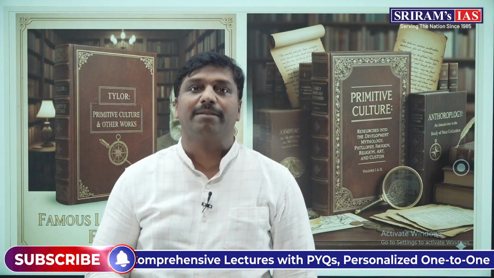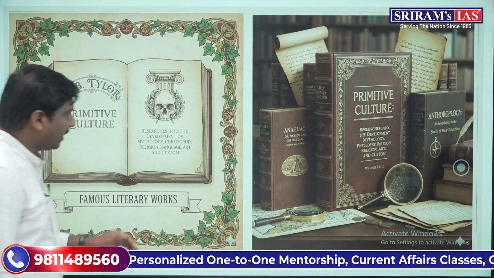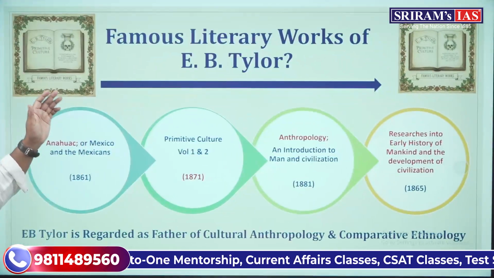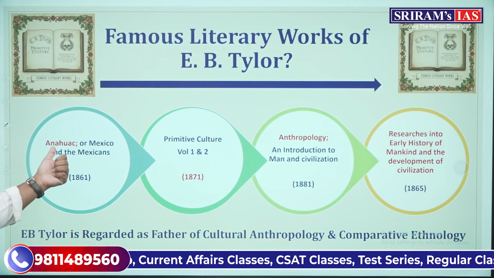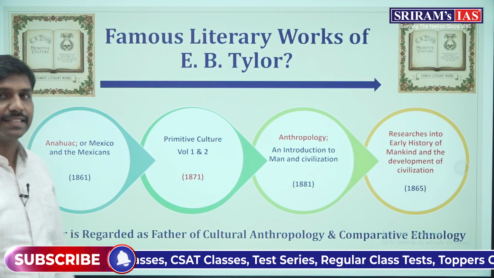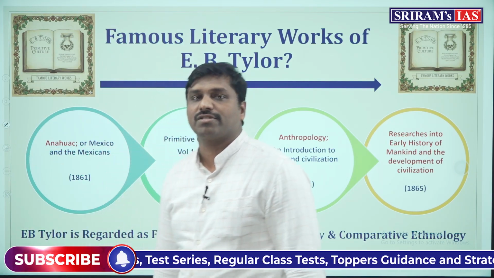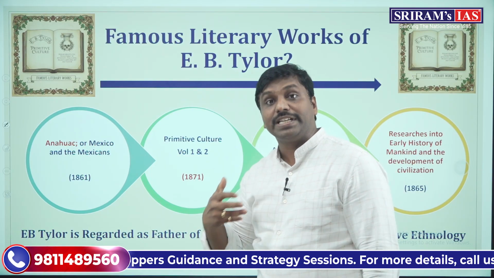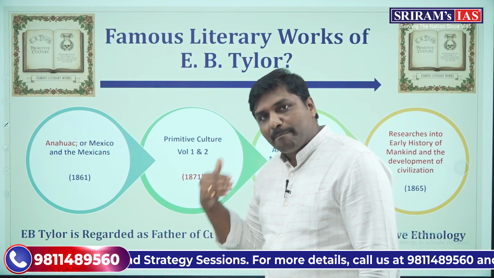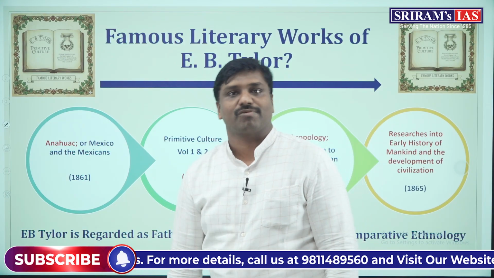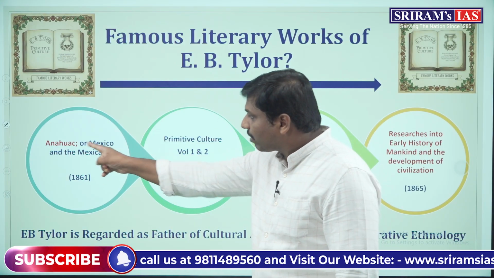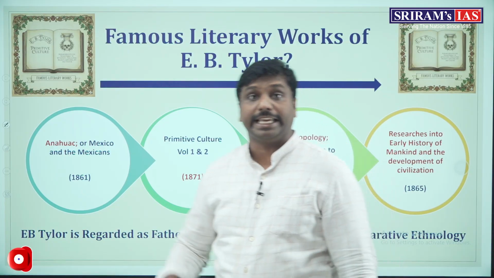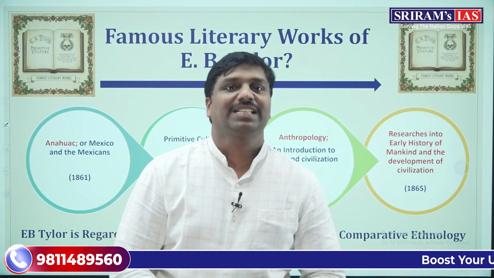Let's learn them in a systematic fashion. First, in the year 1861, E.B. Tylor wrote a systematic record on Anahuac, which deals with the Mexicans and Mexican cultural aspects: Anahuac, or Mexico and the Mexicans, Ancient and Modern.